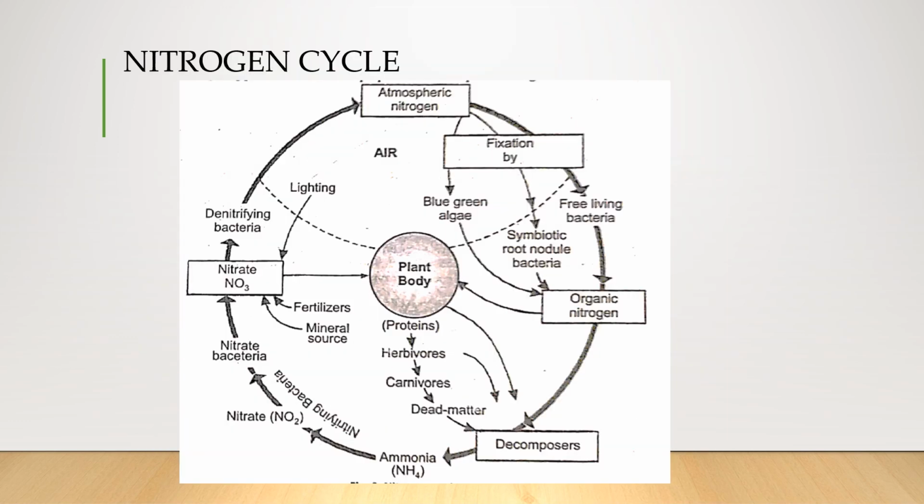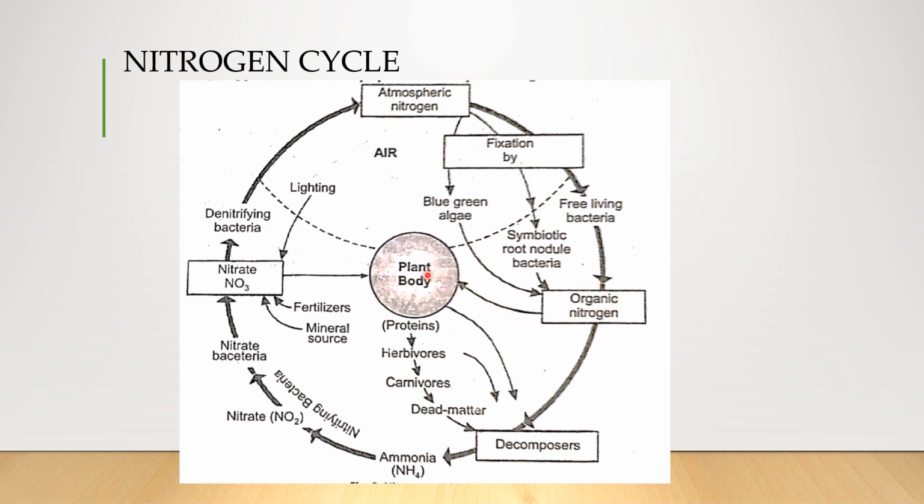And if they ask you the nitrogen cycle for an essay question, please use this. Okay, here you have the atmospheric nitrogen, a very good one. Atmospheric nitrogen can be fixed by the blue-green algae, the free-living bacteria, as well as symbiotic bacteria, that is in the root nodules. In the root nodules we have found Rhizobium bacteria. So the blue-green algae, Rhizobium bacteria, as well as free-living ones, can convert it into organic nitrogen, which can be taken up by the plants.